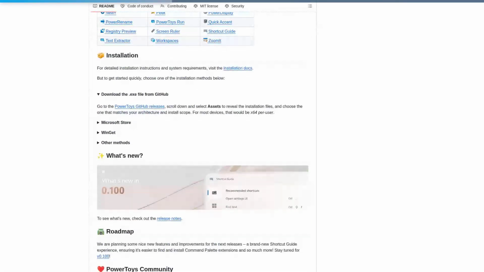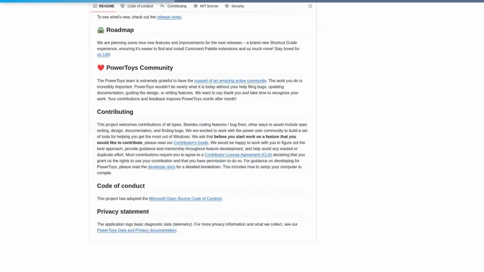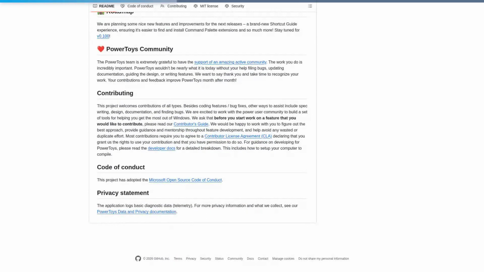Unlike single-purpose tools, it packs 30-plus utilities, FancyZones, Keyboard Manager, PowerRename, etc., into one installable package that respects your privacy and receives regular updates from Microsoft.